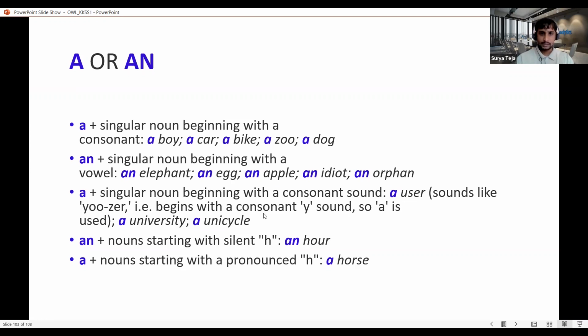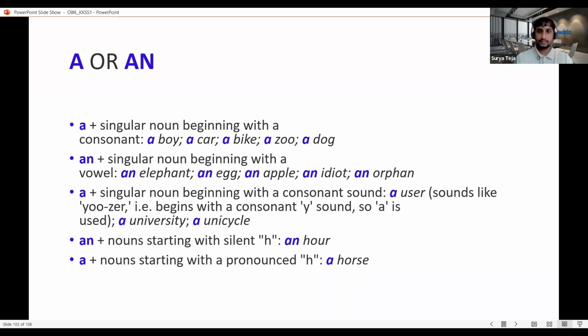And if you see, the same goes with university, a unicycle. Even though they start with a vowel, they have a consonant sound. User, university, unicycle, so we have used a. And as I said, there would be certain situations where H becomes silent, like honor. Here, if you see, H is silent and it gives a vowel sound, so we have used an.